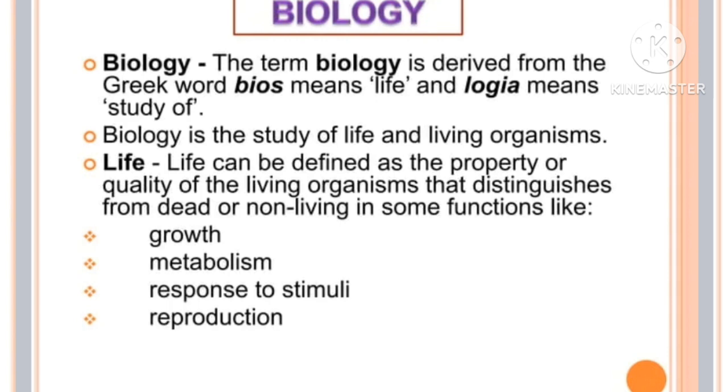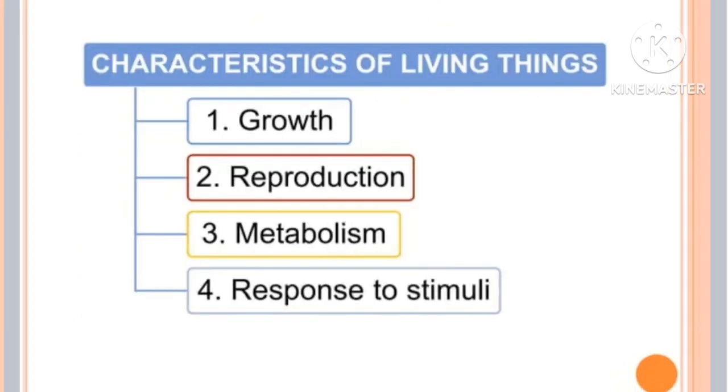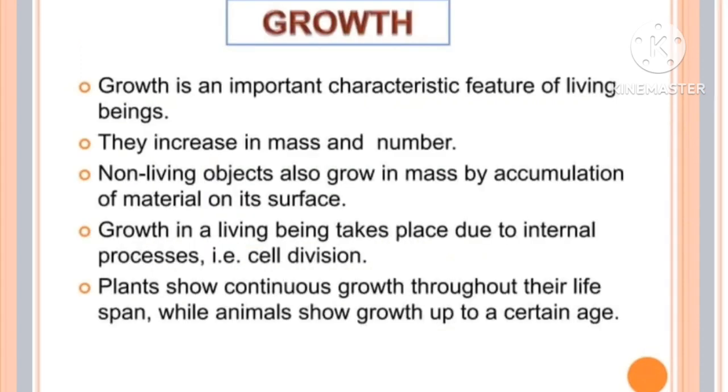What are the characteristics of living things? That means it depends on four factors. The first one is growth, the second one is reproduction, the third one is metabolism, and the fourth one is response to stimuli. First you have to know what is meant by growth.